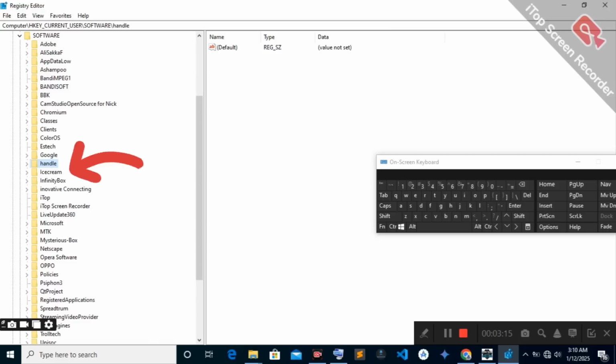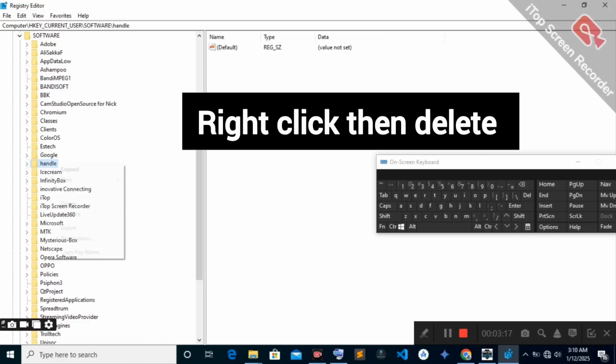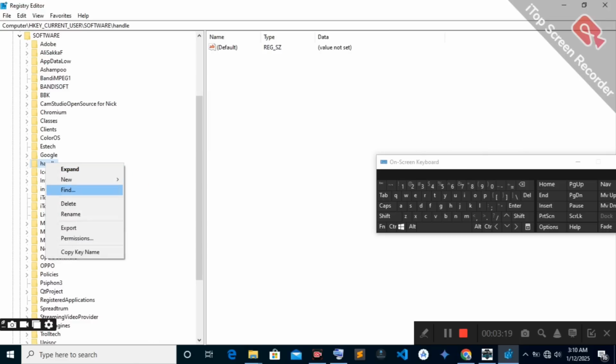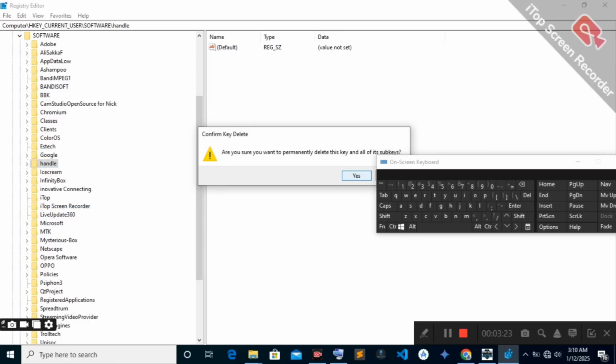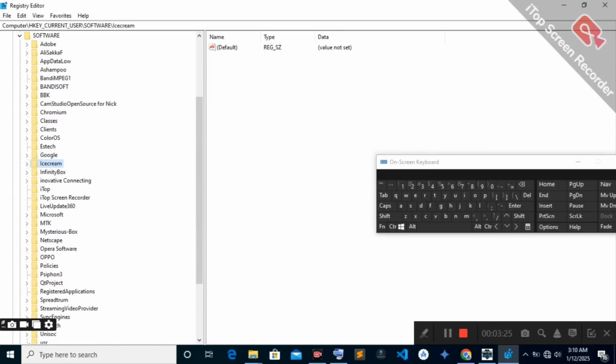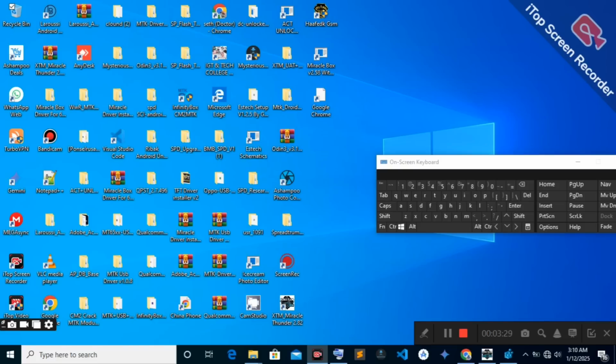Then delete all. Delete them. Right click. Then expand. Delete here. Yes. Then close the application and go back to open our Miracle Sander.